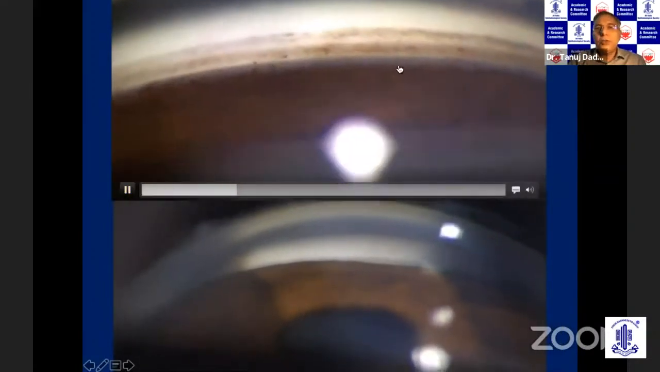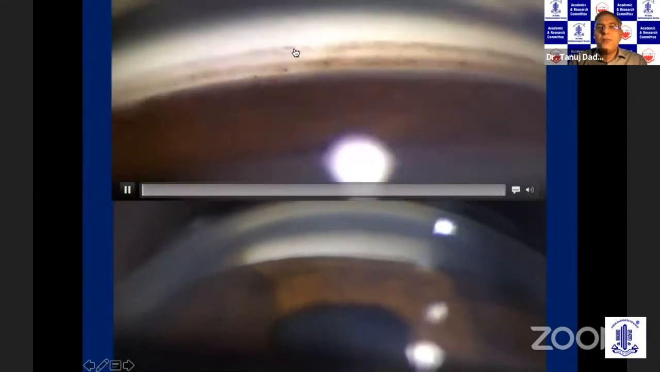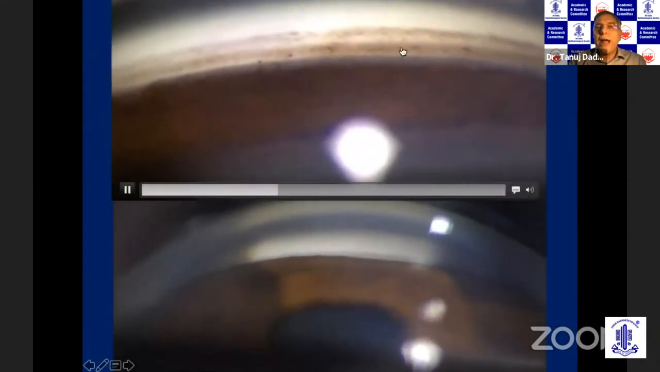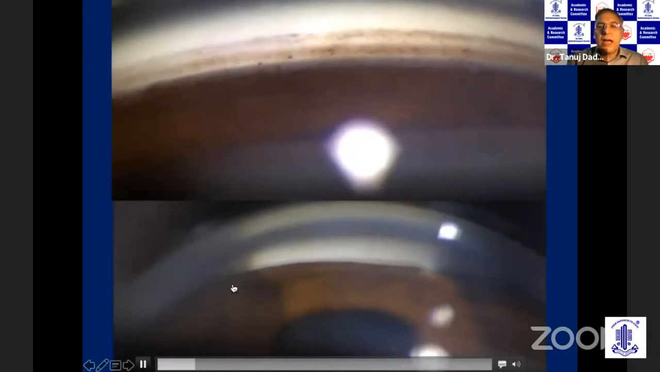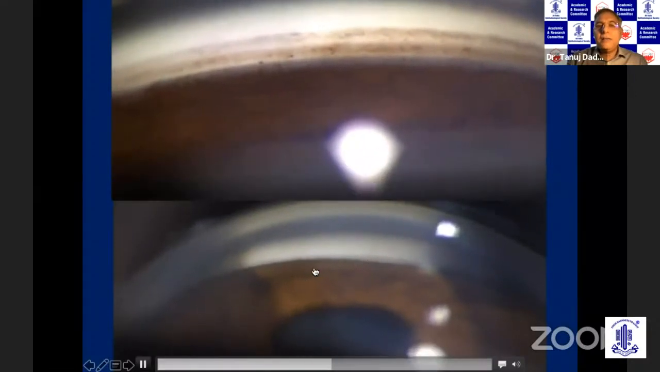Once you put in a gonioscope, this shows an open angle. You can see the iris, the trabecular meshwork, the ciliary body band. It's a wide open angle. And if you see the video at the bottom, none of the angle structures are visible because the iris is obstructing the trabecular meshwork. The first is an open angle, and this is what we are dealing with, angle closure.